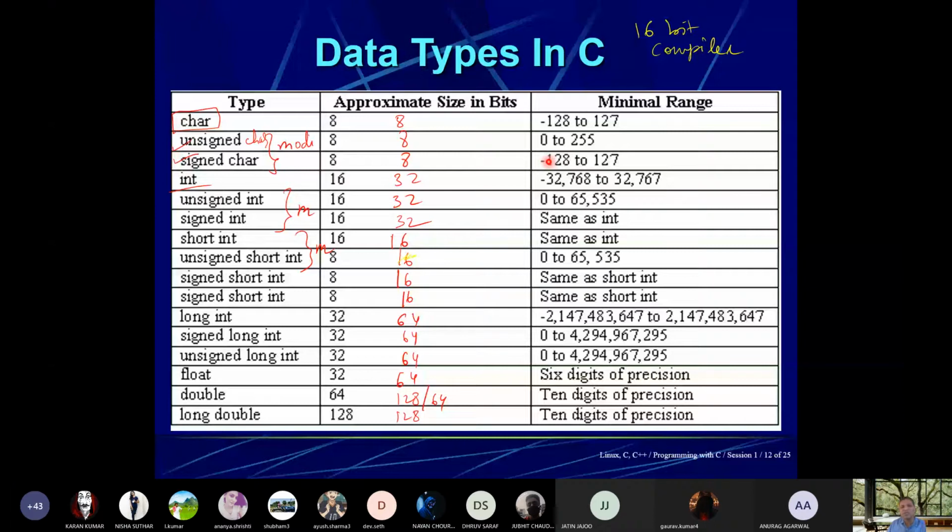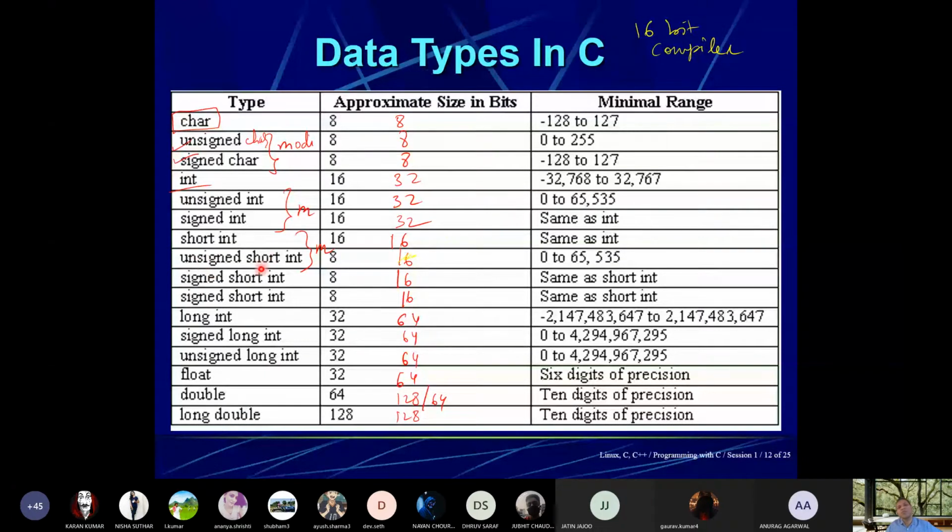Then come to integer. Integer is of 16-bit size, and unsigned integer and signed integer are all 16-bit. Similarly, short integer, signed short and unsigned short are 8-bit each. This declaration uses two modifiers, unsigned and short.